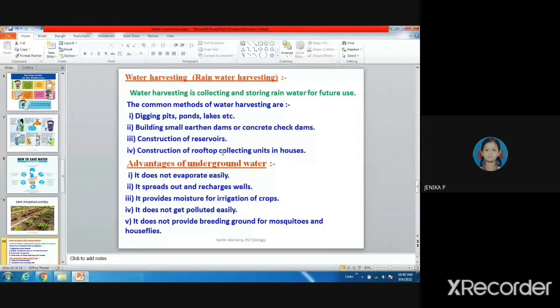Everybody, you have to adapt. Now the rainy season is coming. Now it is going to rain. You collect the rain water because rain water is the purest form of water. Yes, ma'am. Ma'am, yesterday also. Grandmother also.